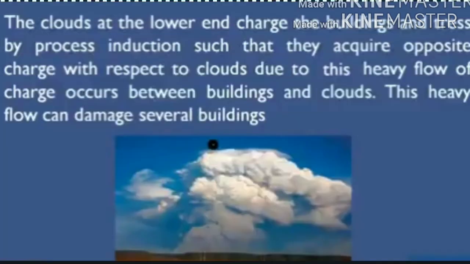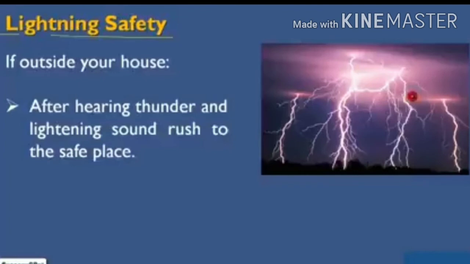Now how does lightning cause damage? Children, the clouds at the lower end charge the buildings and the trees by the process of induction, such that they acquire opposite charge with respect to the cloud. Due to this, a heavy flow of charge occurs between buildings and clouds. This heavy flow can damage several buildings. So children, I hope you have understood how lightning is dangerous.